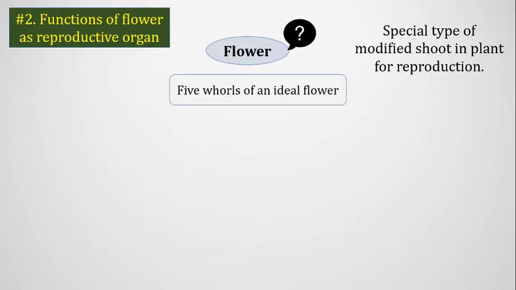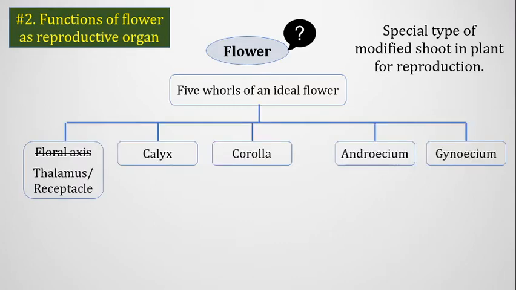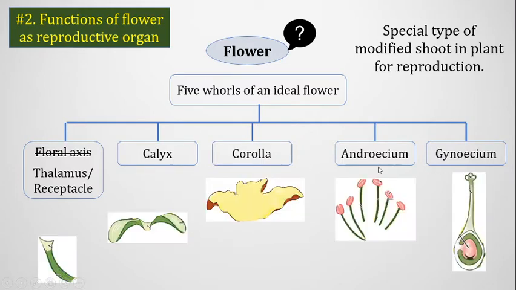So we know that a flower contains 5 parts. An ideal flower should contain 5 parts, and they are called number 1 thalamus or receptacle, number 2 calyx, number 3 corolla, number 4 androecium, and number 5 gynoecium.